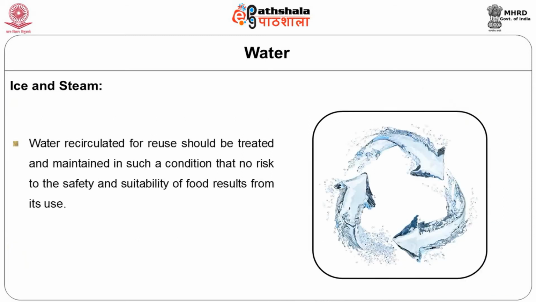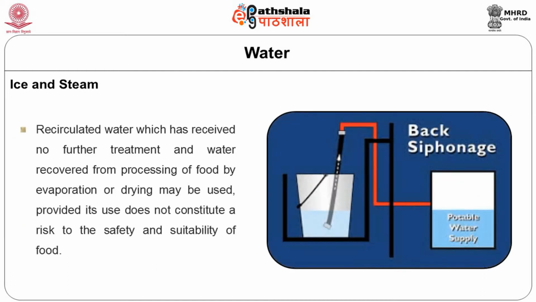Water, if it is recirculated, should be treated and maintained in such a way that there is no risk to the safety or the suitability of the food resulting from its use. The treatment process should be effectively monitored. The recirculated water which has received no further treatment, and water recovered from processing of food by evaporation or drying, may be used, provided its use does not constitute a risk to the safety and suitability of food.